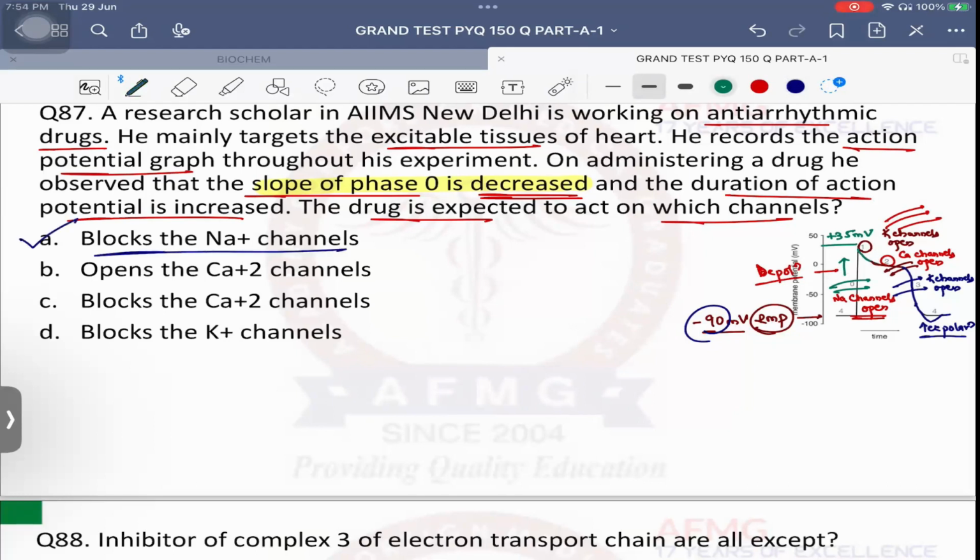That is class 1 antiarrhythmic drug. Class 2 antiarrhythmic drugs are beta blockers. Class 3 are potassium channel blockers. Class 4 are calcium channel blockers. And class 5 are others usually.